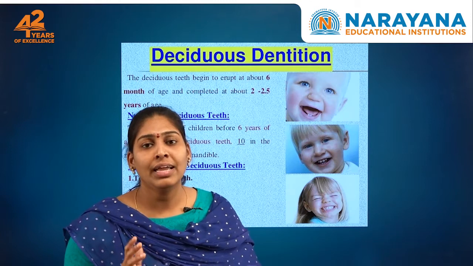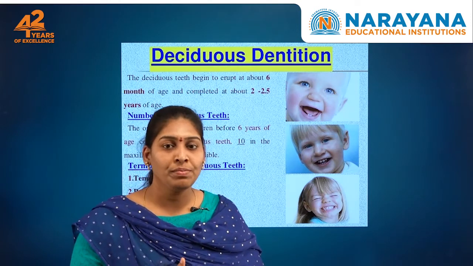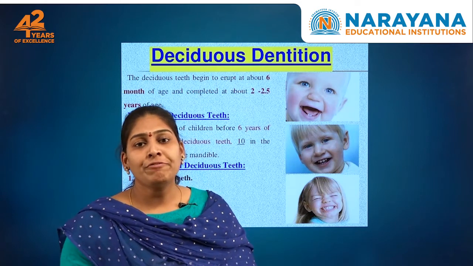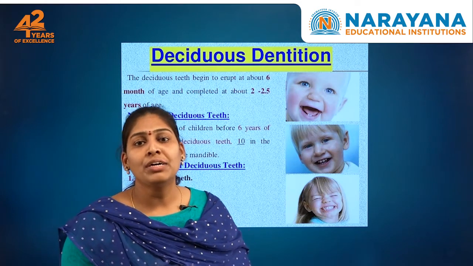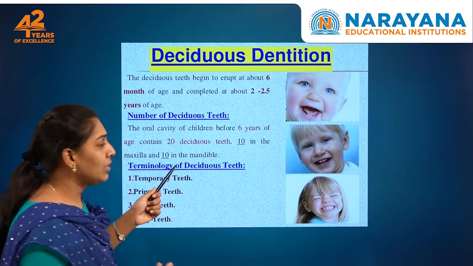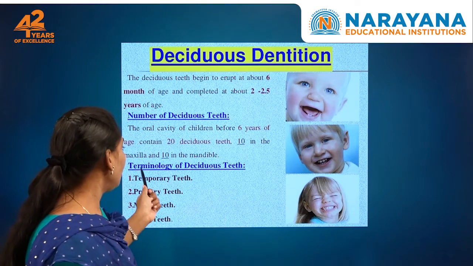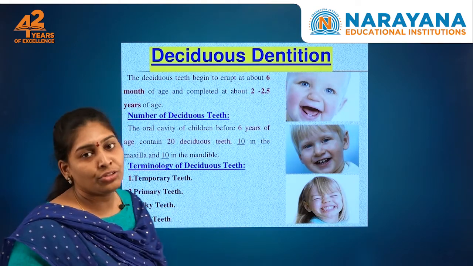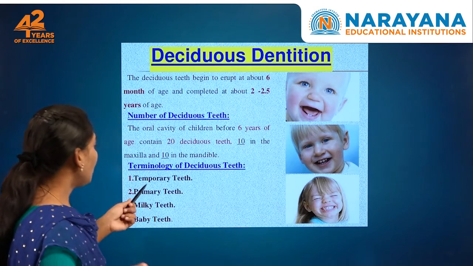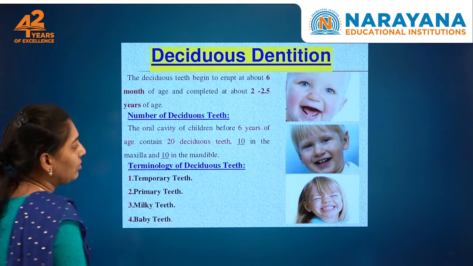If you see kids below 6 years of age, only 20 teeth will be there. After that it changes into the adult dentition, which is different from that of children. The terminology for deciduous teeth includes temporary teeth, primary teeth, milk teeth and baby teeth.